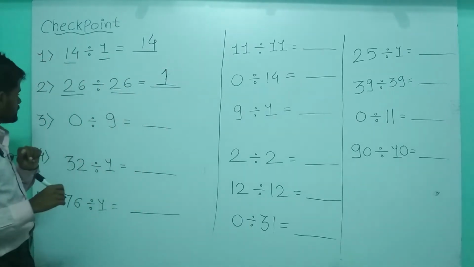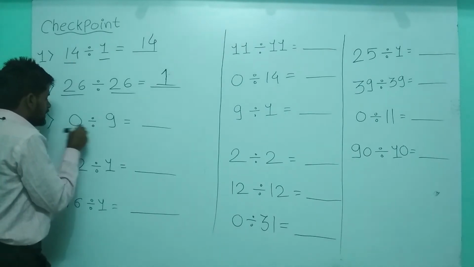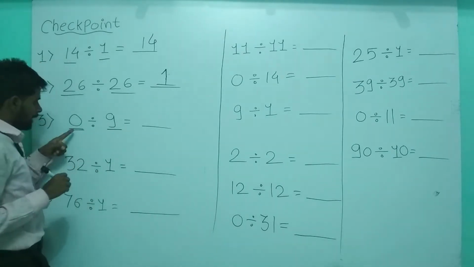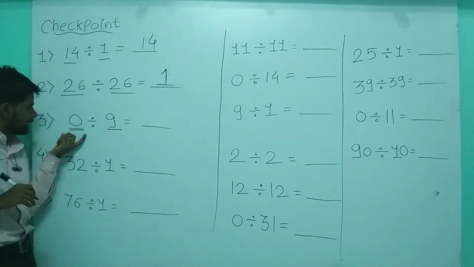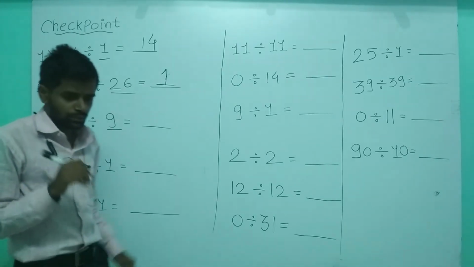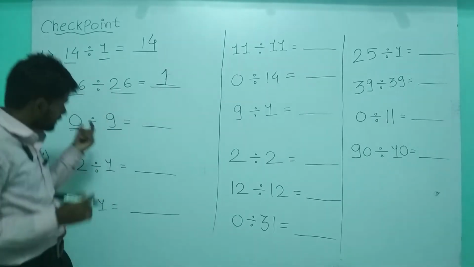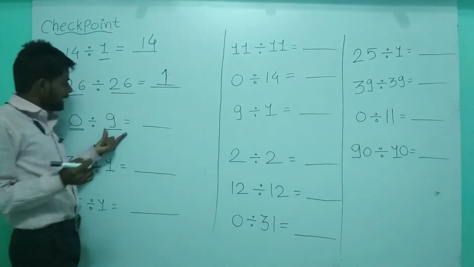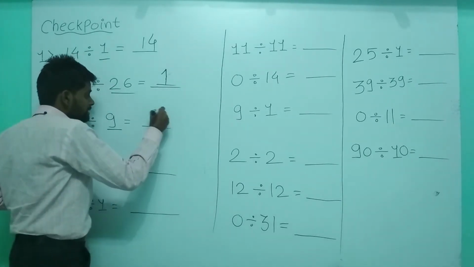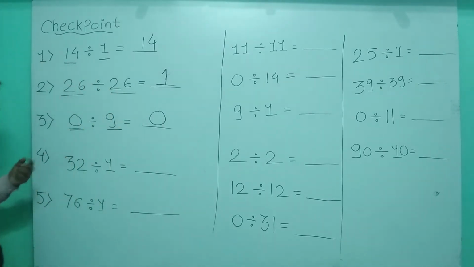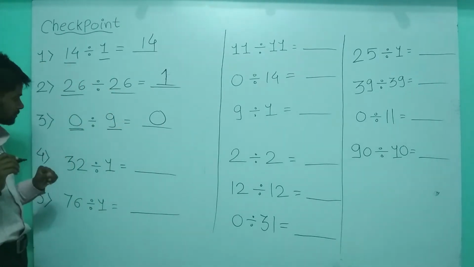Okay, now in this question, the divisor is 9 and the dividend is 0. Dividend is 0, divisor is 9. That means if 0 is divided by any number, it's always 0. Okay, very good.